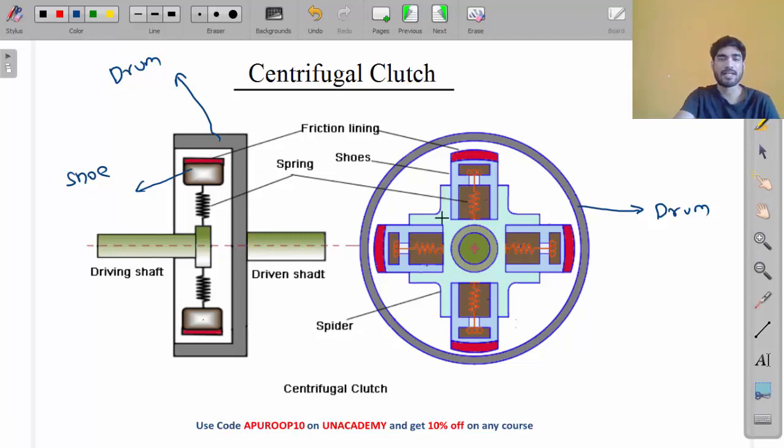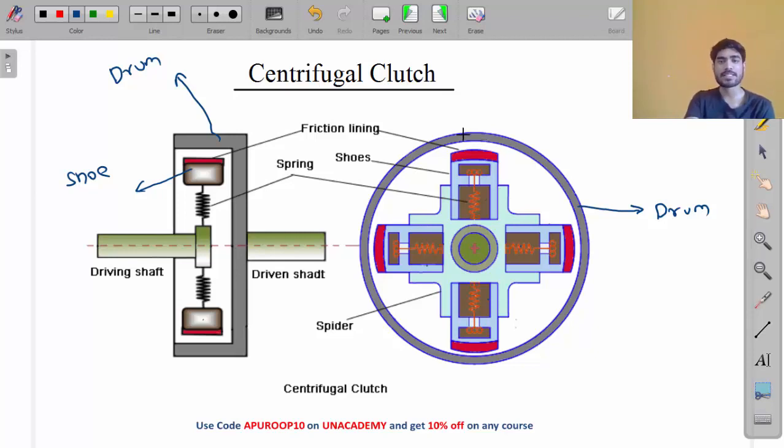This is the driving shaft and this drum is the driven shaft. They both are connected by means of shoes. There are 4 shoes. So when the driving shaft rotates, these shoes will also rotate.